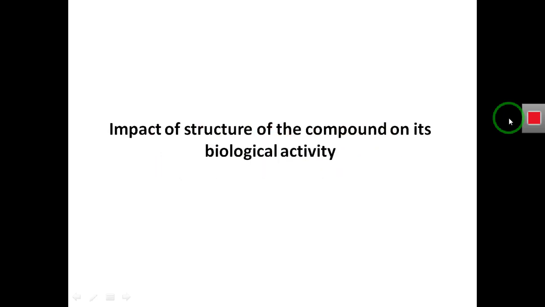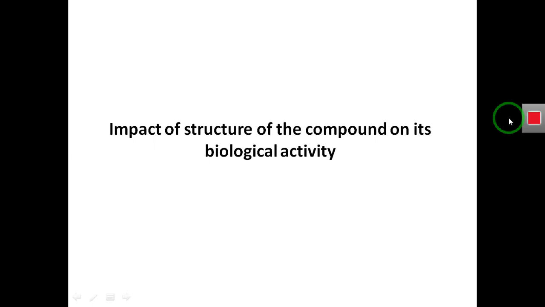Structure activity relationship actually is the relation between the structure of a compound and its biological activity, or it is the impact of the structure of the compound on its biological activities. So if we have a compound and we make another analog, an analog is a derivative of the parent compound.